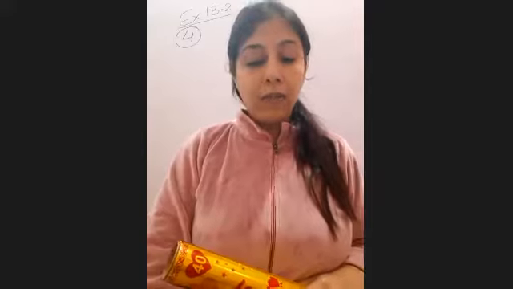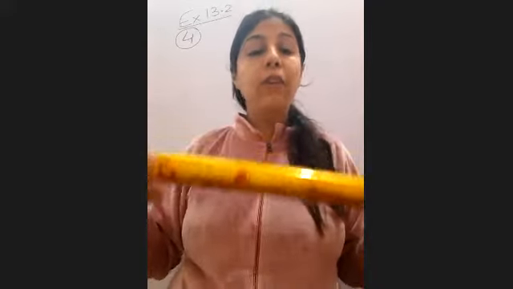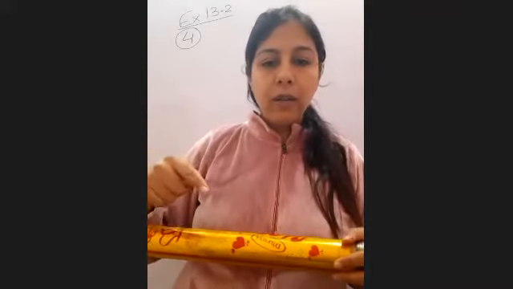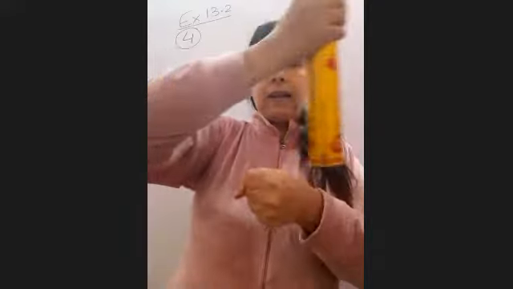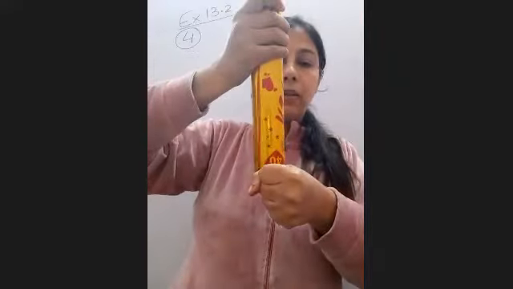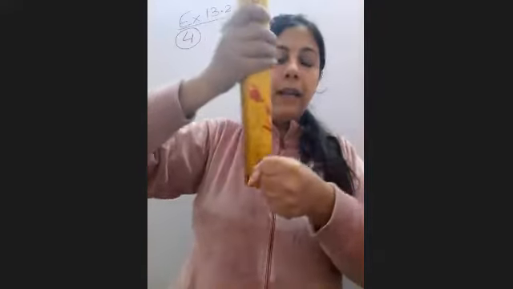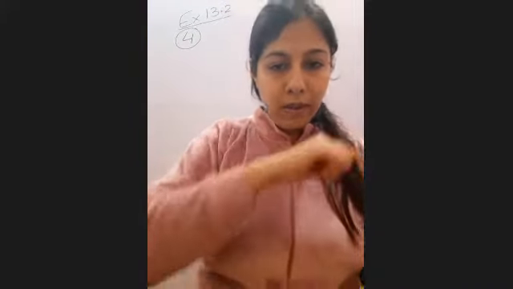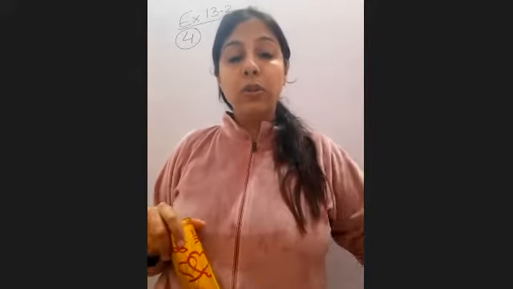Find the area of the playground in meter square. Revolution means one complete round. Do you all know that? If I complete this, starting from here, ending here, then it is called a revolution. So they are saying it takes 500 complete revolutions.